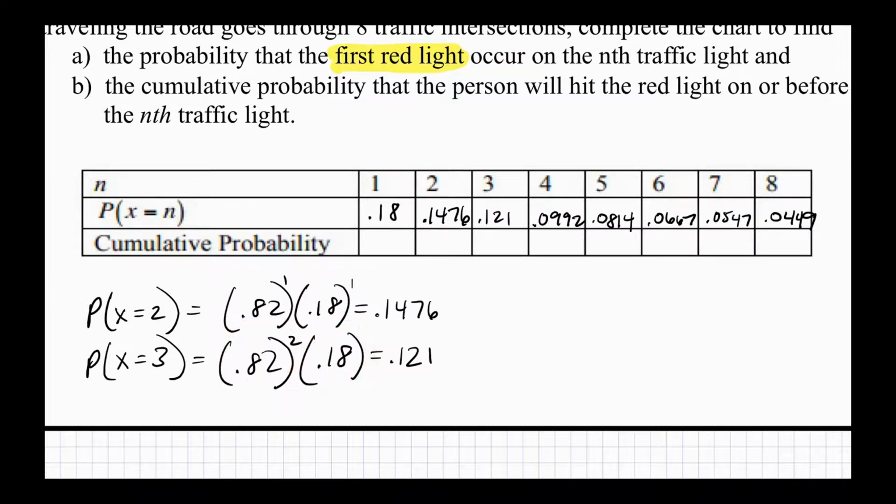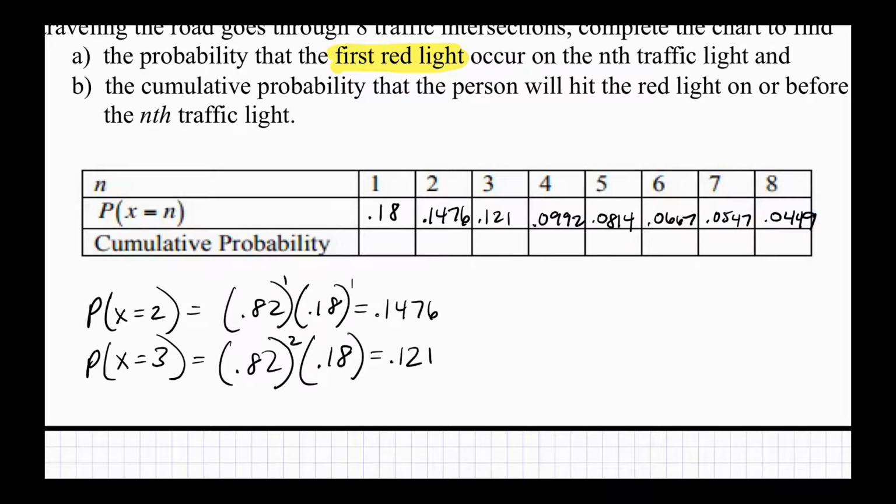And you keep doing that until you reach 8, because that's how many lights there are. So the probability that I don't get a red light until the last light is 0.449.